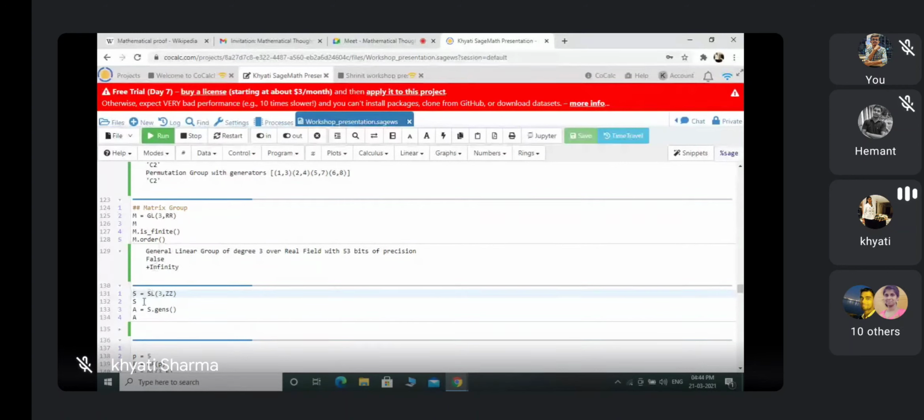Now similarly we can define a special linear group. This is the command s equals SL3ZZ, the collection of all 3 cross 3 matrices with determinant equal to 1 over the ring of integers, and a equals s dot gens. It will give me the generators for this group.